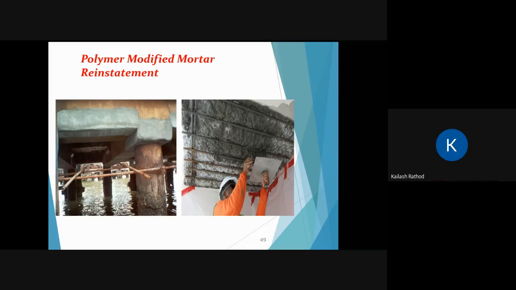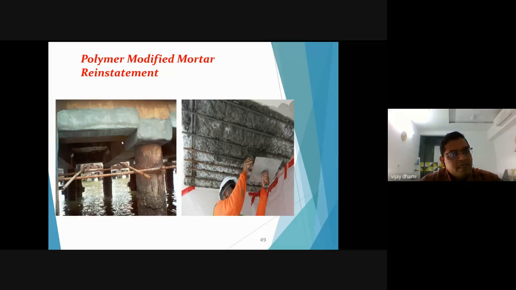These photographs show the polymer modified mortar application. You can see in these photographs the bridge pier, bridge pile cap, and bridge girder. This is repaired by using a polymer modified mortar. In the second photograph, you can see a slab where the reinforcement is deteriorated due to any kind of reasons, such as chloride attack or carbonation.